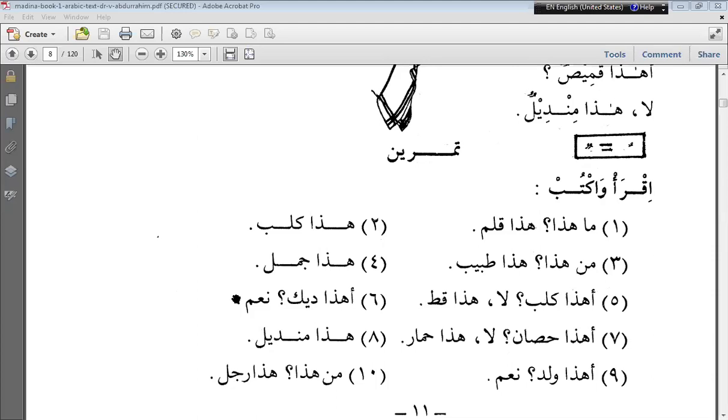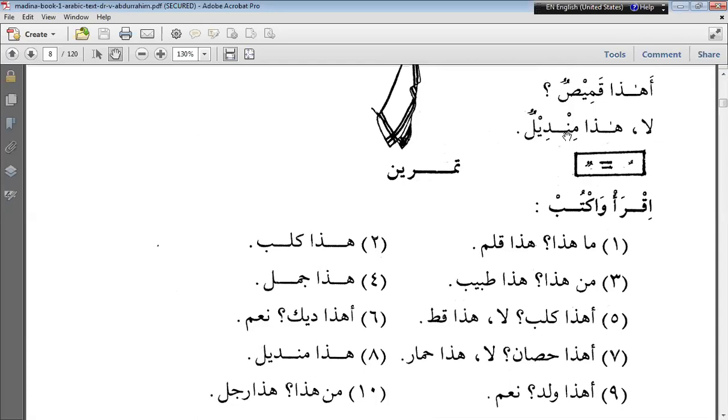Next, who will try? What is the meaning of Mindilun? We have studied it here. Mindilun means handkerchief. Okay. Next, Anwar, will you?